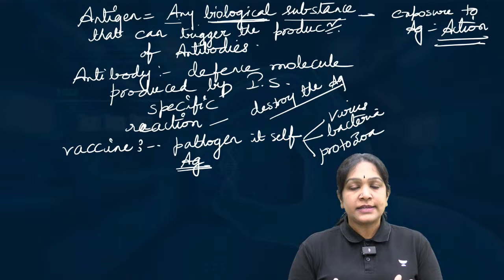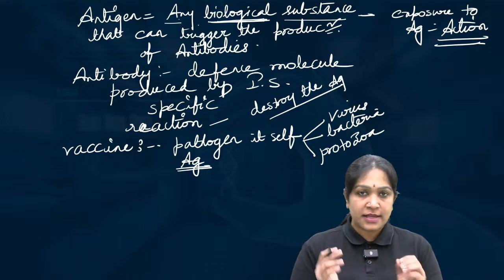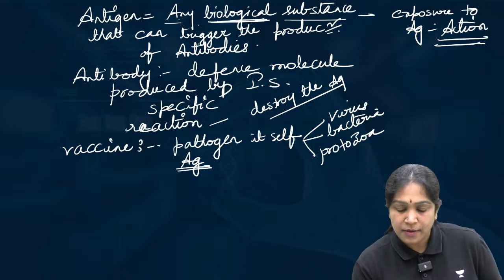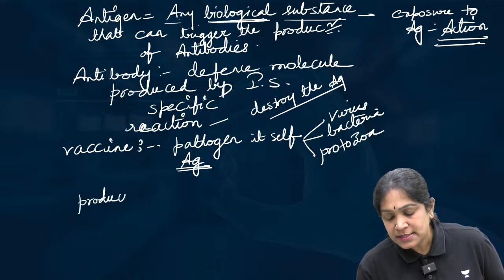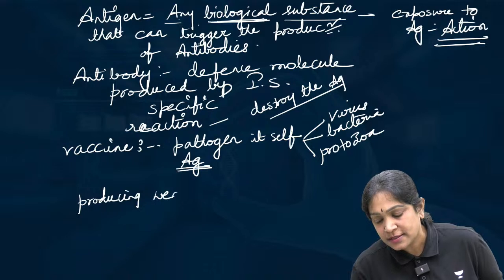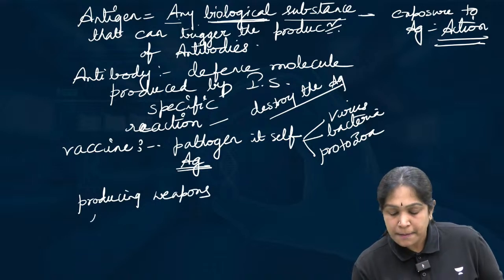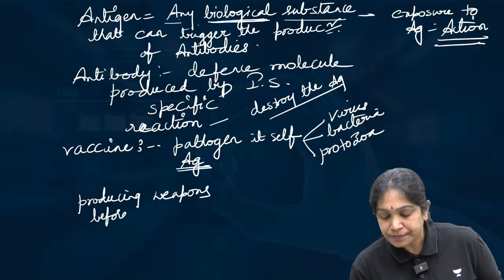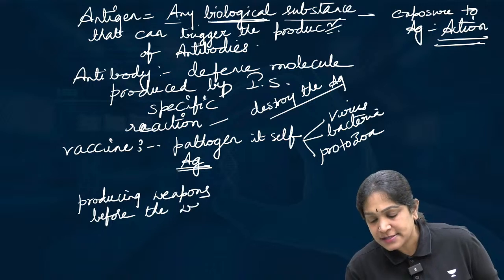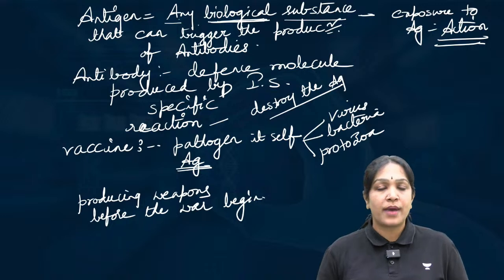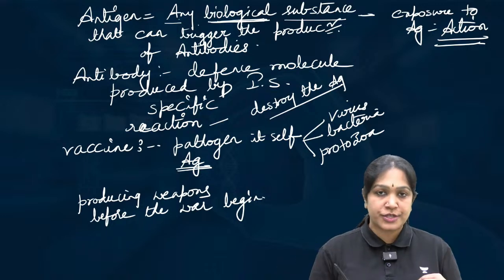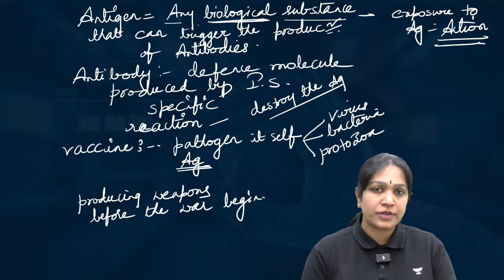So, in one sentence, the principle of a vaccine is something like manufacturing the weapons before the war begins.